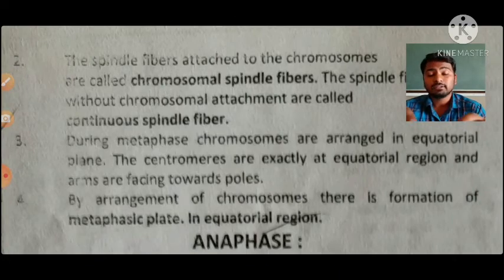Because the chromosomes come and lie at the equatorial line during the metaphase of mitosis, hence it is named the metaphase plate. Since it happens at the equatorial line, it is also called the equatorial plate.